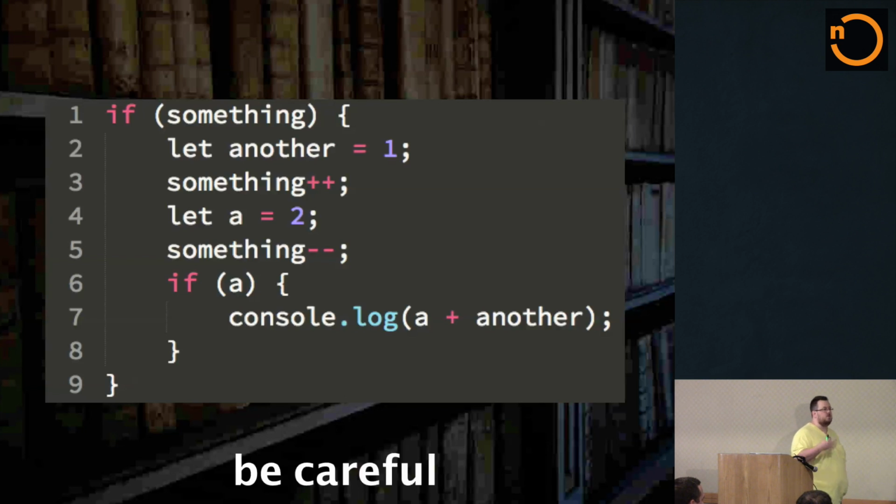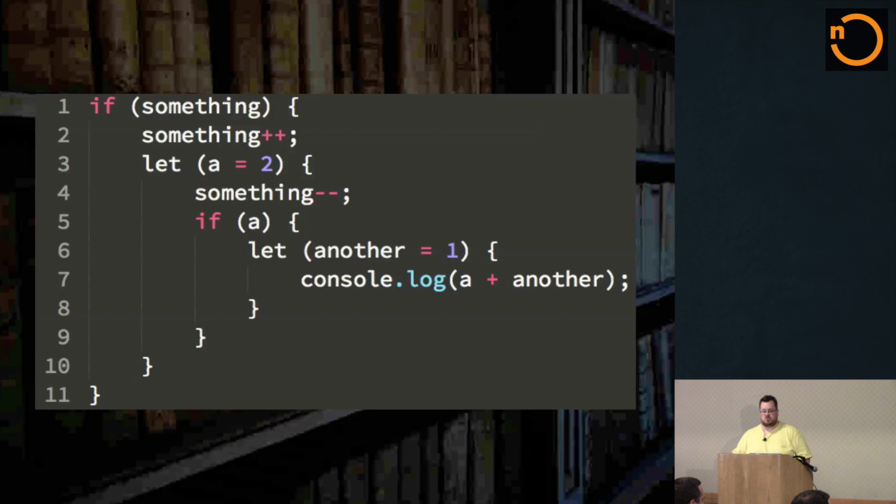So wouldn't it be nice if we could get the benefits of block scoping with a more explicit structure? It turns out there is such a structure. As you see here on line 3, the let block form allows us to create an explicit block where we bind variables specifically to that block rather than hijacking another one. Now, there are some people that hate the extra indentation. Indentation to me isn't that big of a deal.